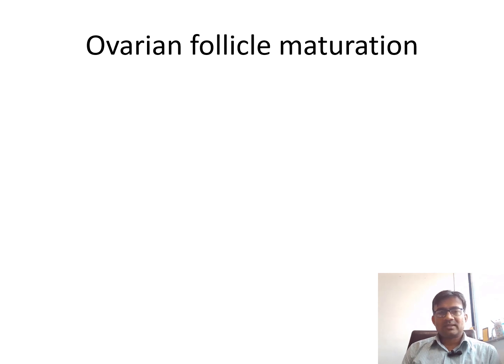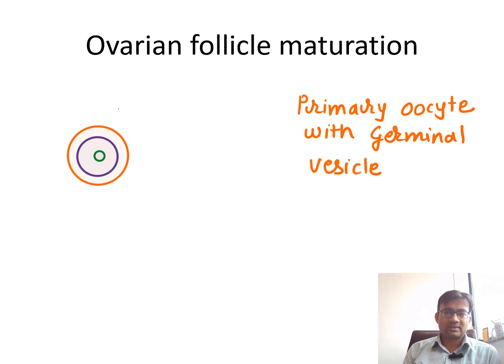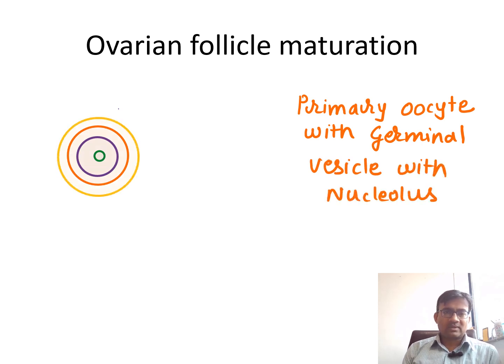So how do ovarian follicles go through maturation? For that, see here, initially I have just shown primary oocyte with the germinal epithelium. This is primary oocyte which I have shown with the germinal vesicle, which also has a nucleus.